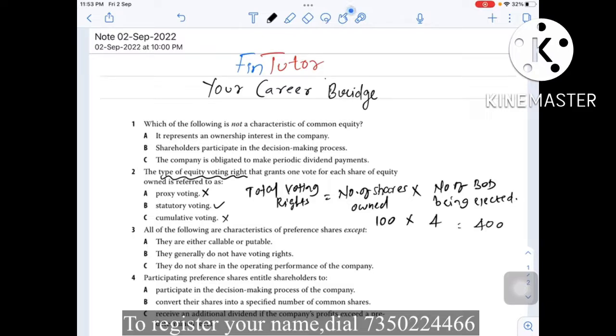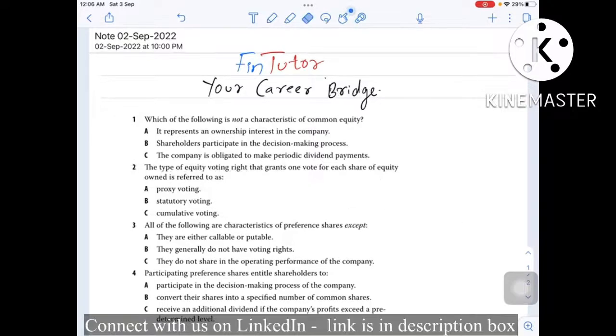Option B is the correct choice, statutory voting. In statutory voting, 1 share is equal to 1 vote. Question 3. All of the following are characteristics of preference shares except. So we need to figure out which of the options is not a feature or characteristic of preference shares. So let's read out option A.